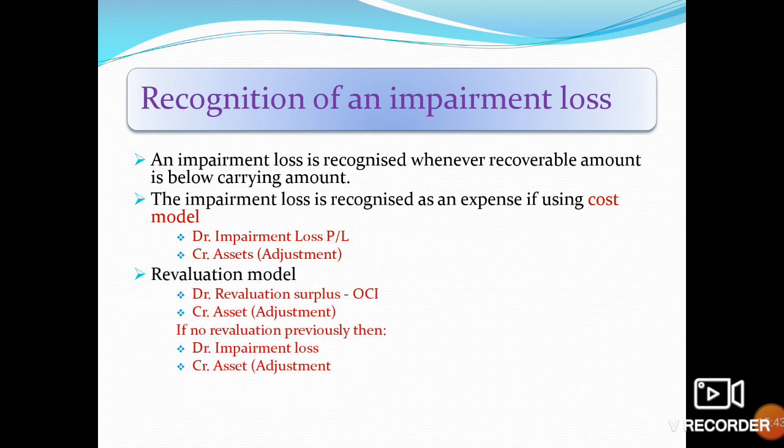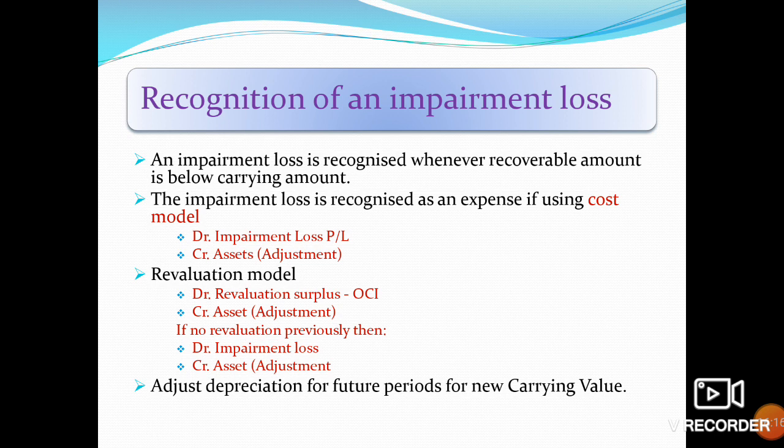Revaluation model. If we are using the revaluation model, debit the revaluation surplus, meaning the changes in revaluation in other comprehensive income, and credit the asset, reducing the value of the asset. Revaluation surplus arises when we previously increased the value of the asset at the time of revaluation. If there was no previous revaluation, then debit the impairment loss and credit the asset.